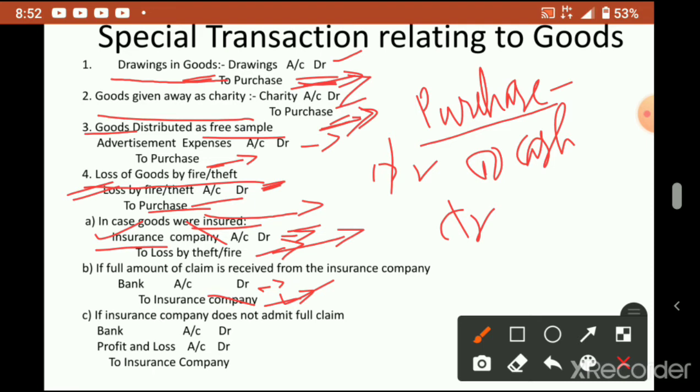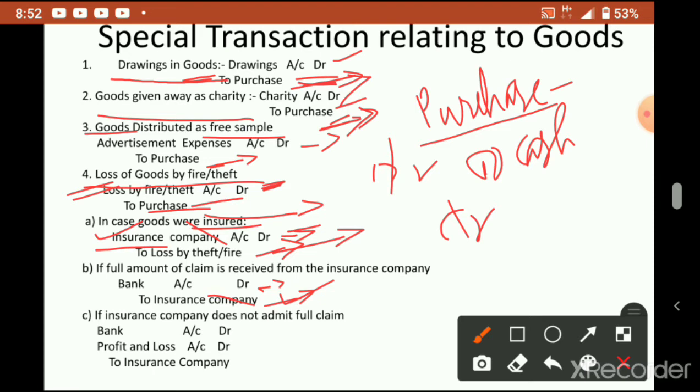That means after receiving money, insurance company is also zero, no effect on that. Understood? So when we open an account and then pass an opposite effect, that account will be closed. Because if there is no insurance company, that loss account would stand forever. But to compensate that loss, the insurance company is coming. So now you have to cancel the loss and open the insurance company account.